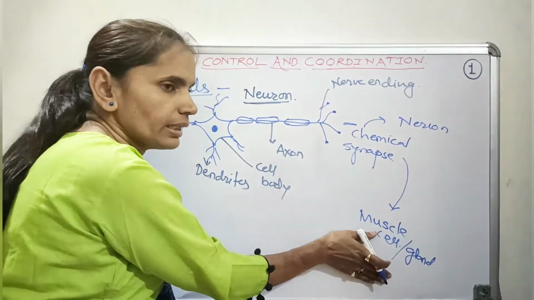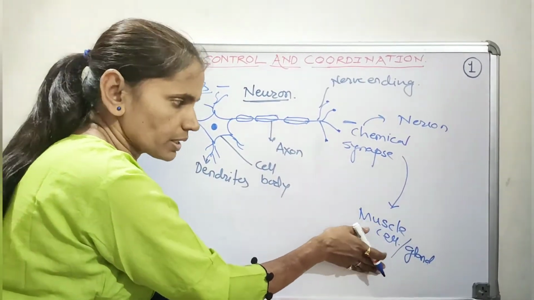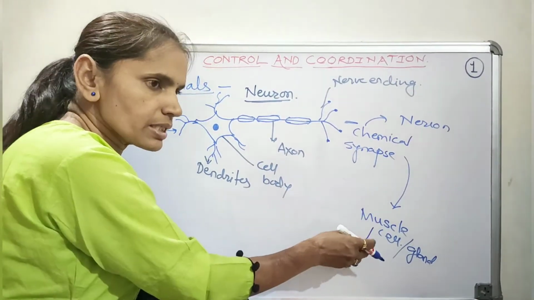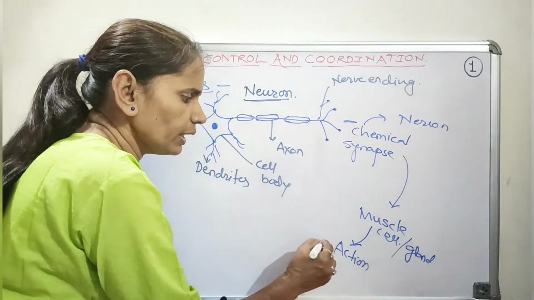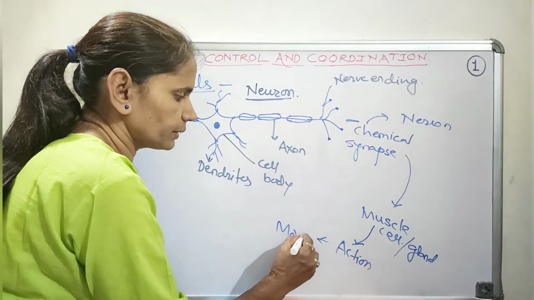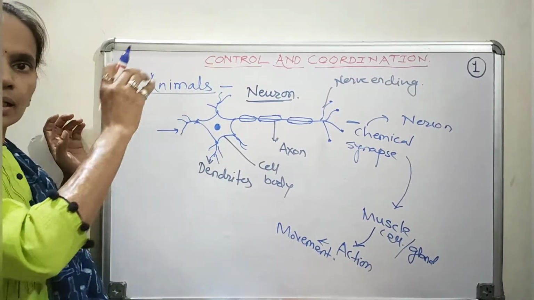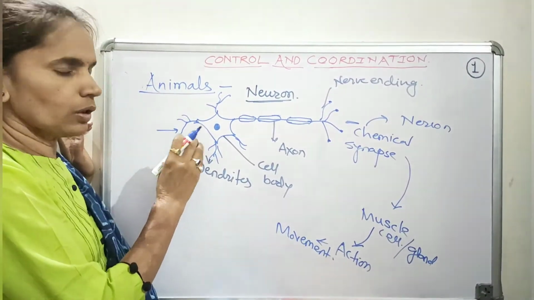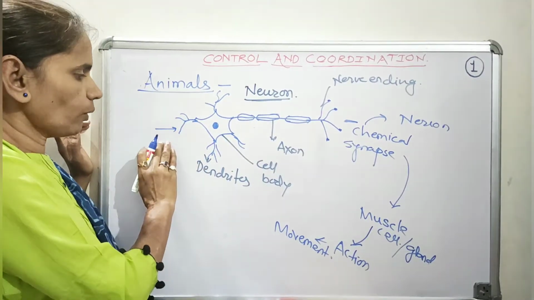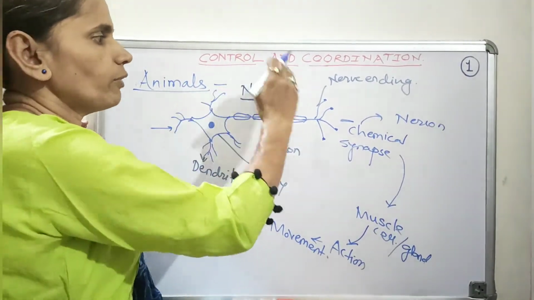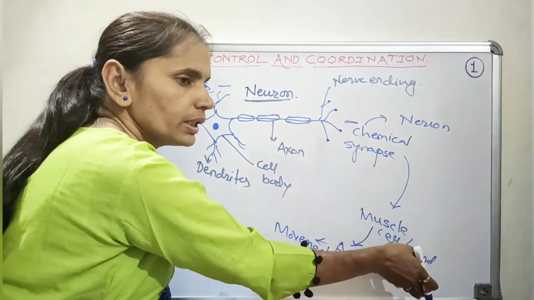Now when that electrical impulse is conducted to the muscle, finally that muscle will give the order for the action, or it will result in the movement. So in this manner, in animals, the changes in the environment are recognized by the nerve cells from the dendrites and transferred from one neuron to another neuron and finally to the muscle cell or the gland.